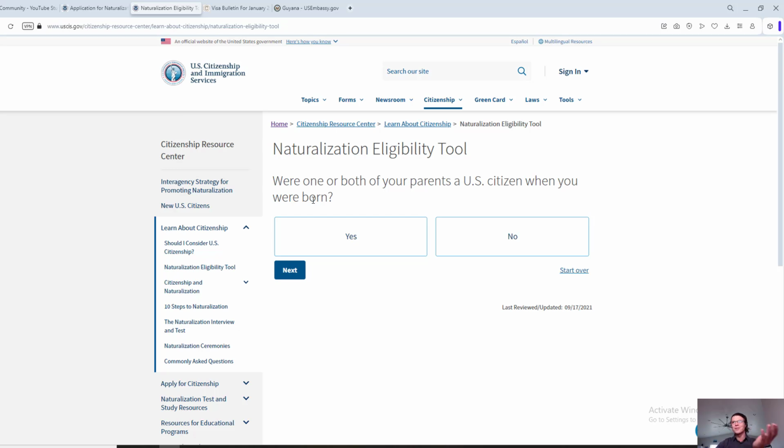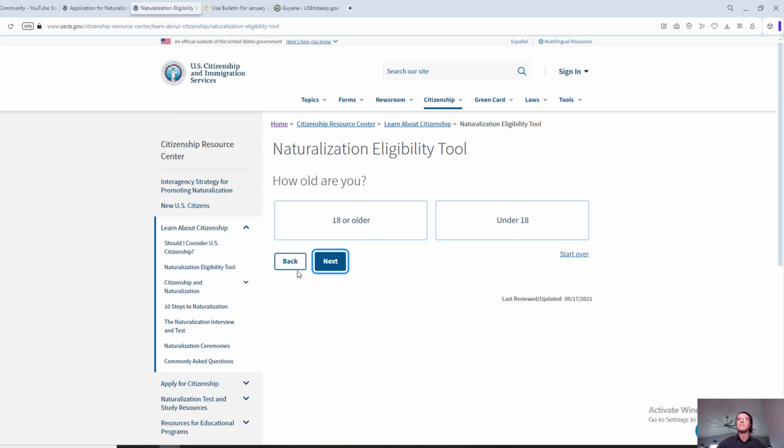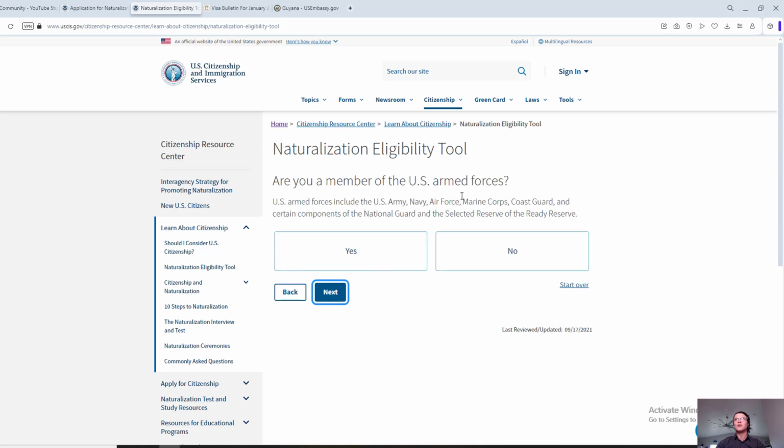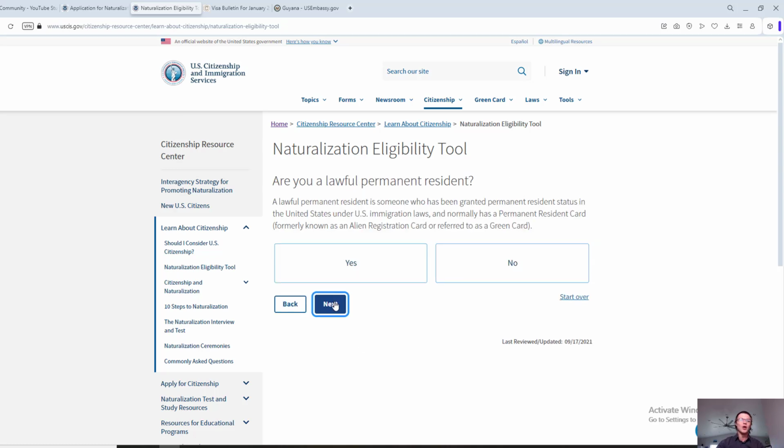Are both of your parents US citizens? That's just in case you're applying for naturalization based on the fact that your parents are citizens. In our case, I'll just say no. How old are you? Under 18, then somebody's petitioning for you. In our example, we will do 18 or older. Are you a member of the US Armed Forces? In our example, I'll say no, but again, if it applies to you, then select accordingly.